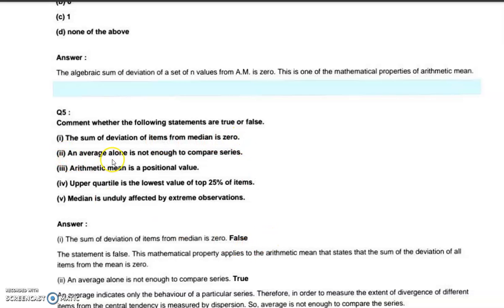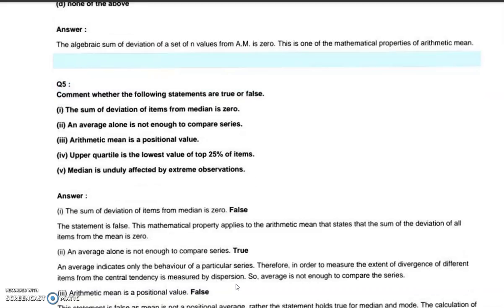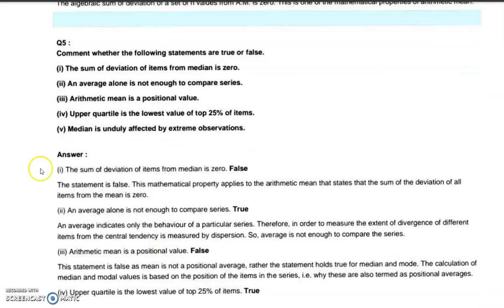An average alone is not enough to compare series. The answer is true. Then, arithmetic mean is a positional value. False. Arithmetic mean is a positional value, this statement is false.